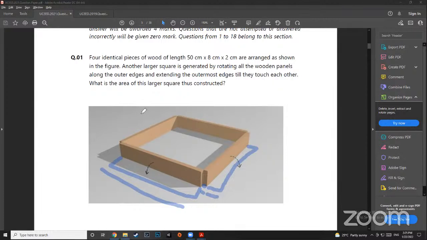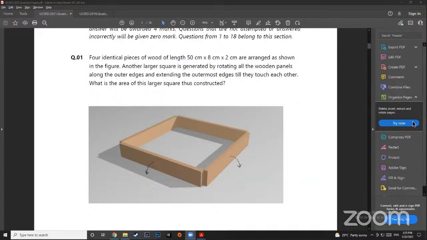All right, so it should be 50 plus 8, 50 plus 16, 66 plus 68 into 68 probably. But that is basically the logic. Okay. So you will add the length, then because of this, you will add the breadth, and then because it has turned into this, you will add the width, and then you'll add the breadth also.